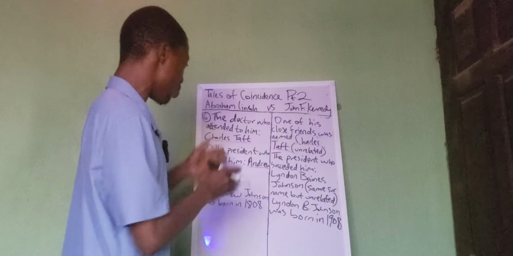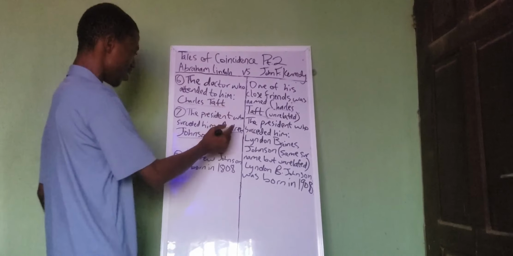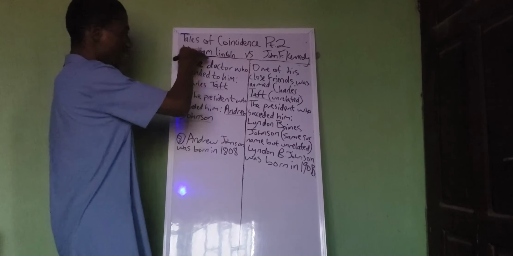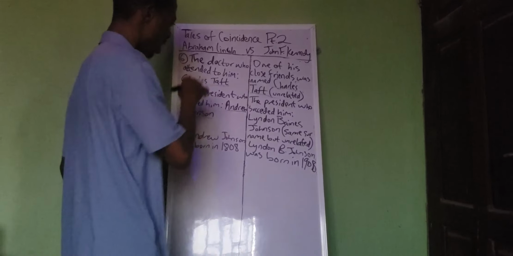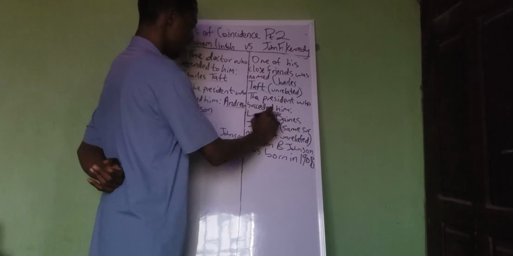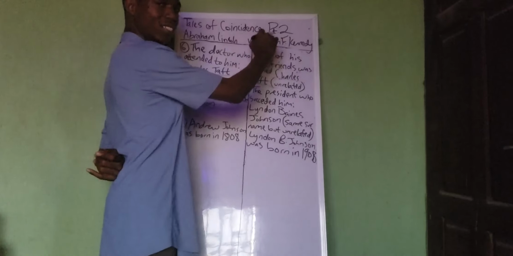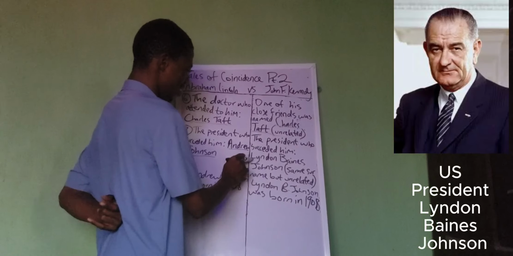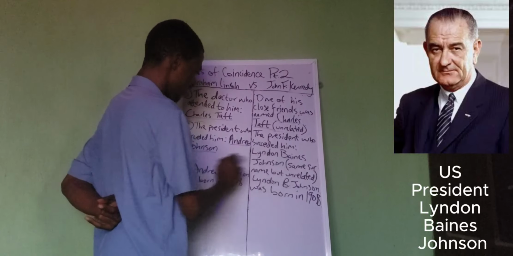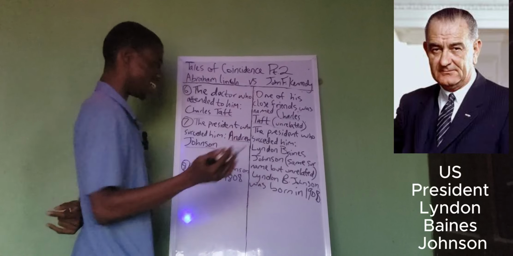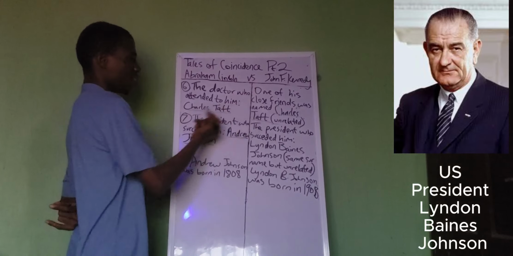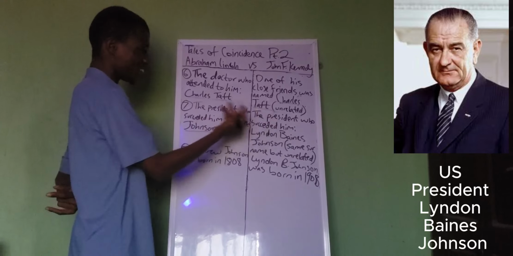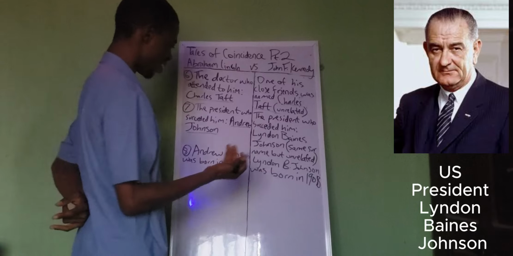So the vice president, Andrew Johnson, took over after the death of Lincoln. And guess what? The president who succeeded John F. Kennedy after his death is also named Johnson: Lyndon Baines Johnson. Same surname, but also unrelated. You notice that a lot of the names we've identified, which are very similar, are not related.